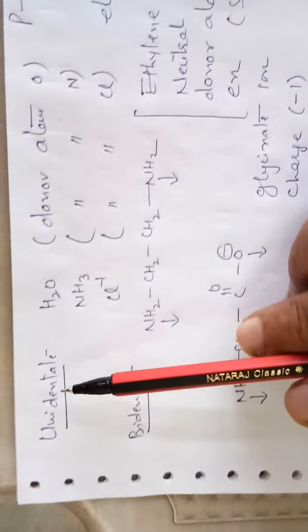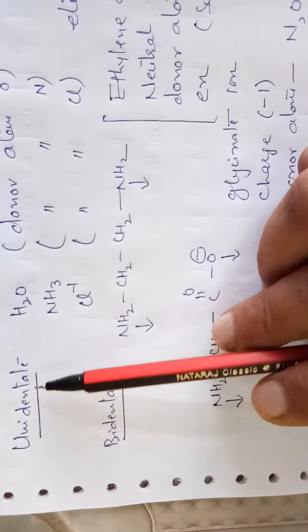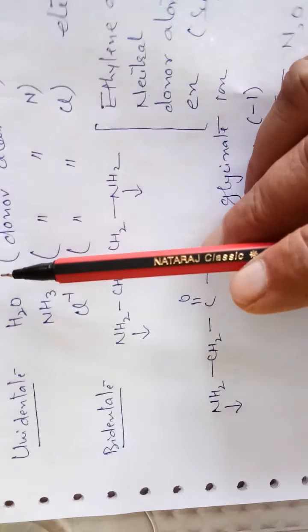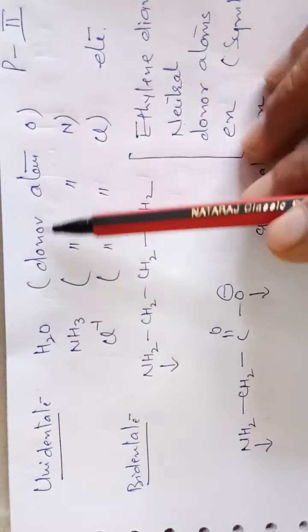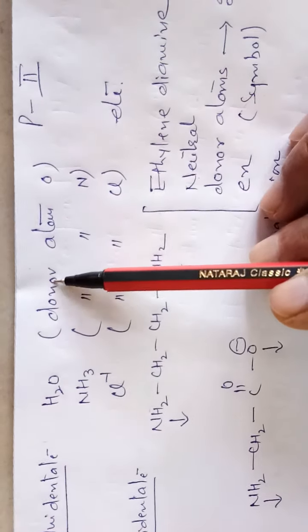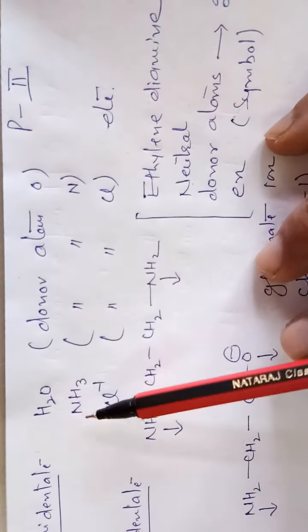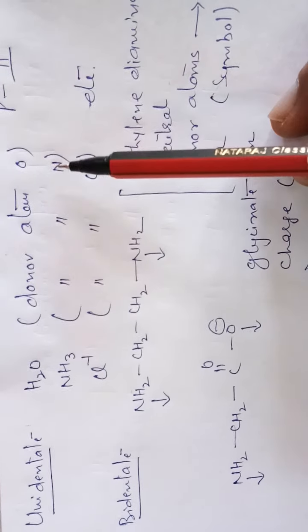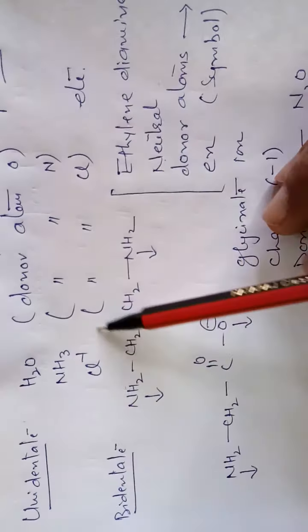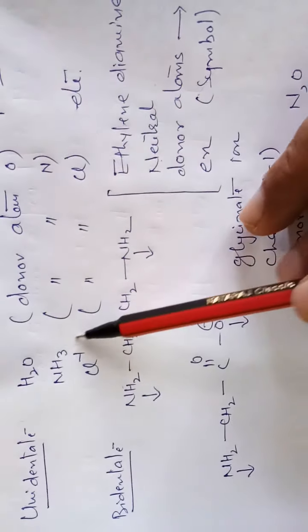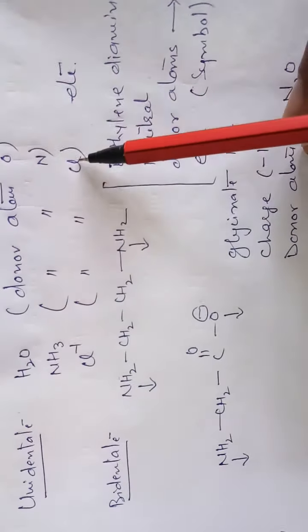The first type is the unidentate. Example is water; as already discussed, the donor atom is oxygen. Ammonia, donor atom is nitrogen. Chloro, Cl negative, that is chloride, contains only Cl; the donor atom is Cl.